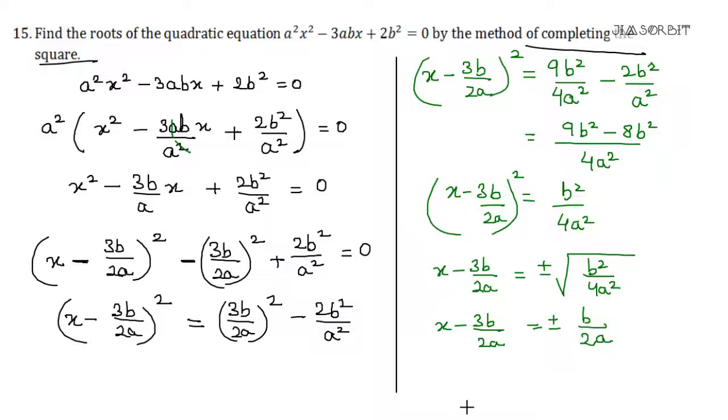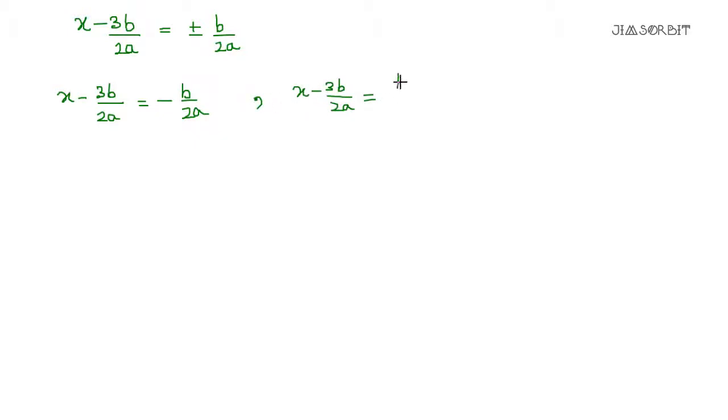Okay, I'm changing the page and I'm going to write this on a separate page. So this will be x minus 3b by 2a. Okay, and plus minus b by 2a. So what we do, we take once we take negative and then we take the positive. So I'm taking minus b by 2a, and x minus 3b by 2a is equal to plus b by 2a. There are two values, that's why.